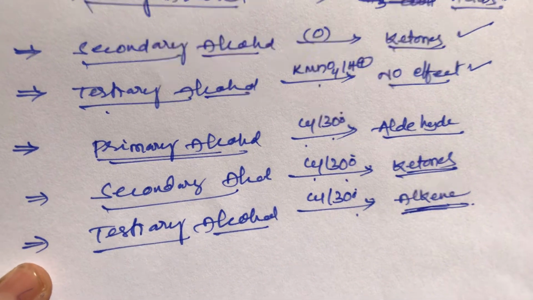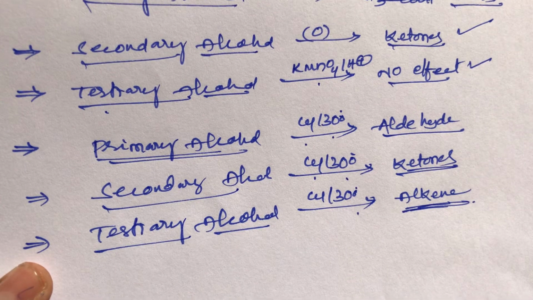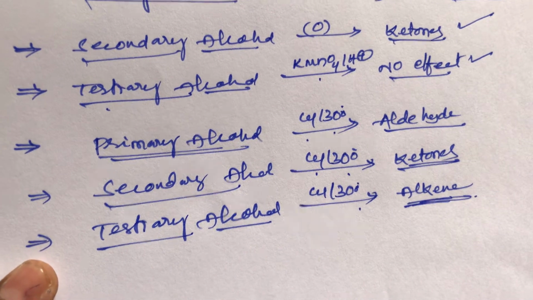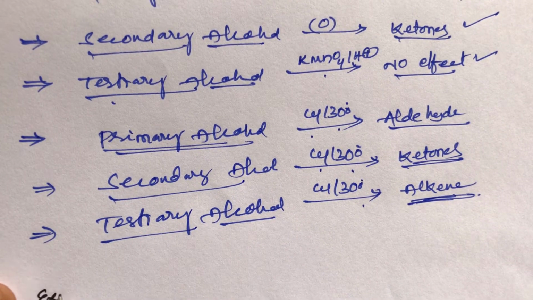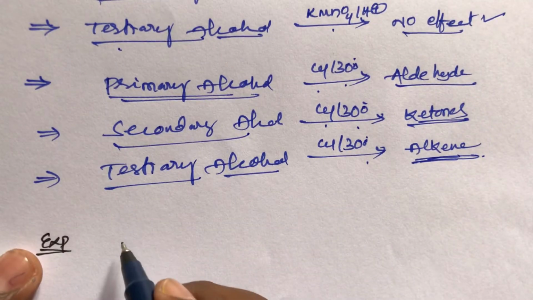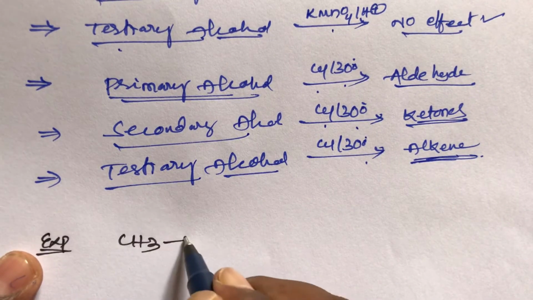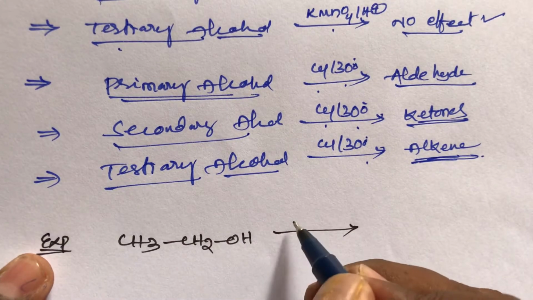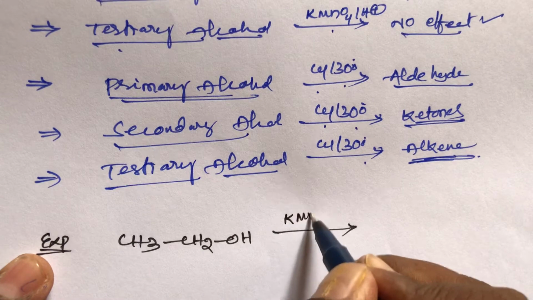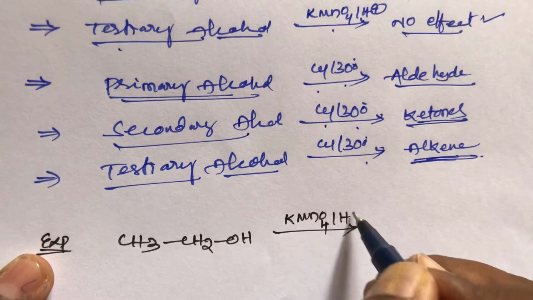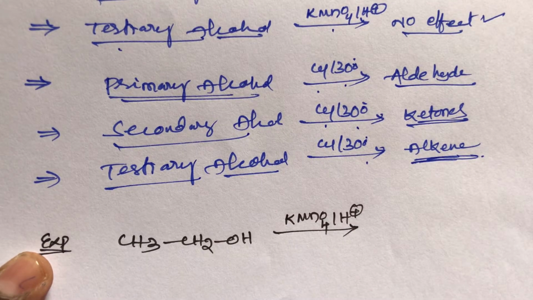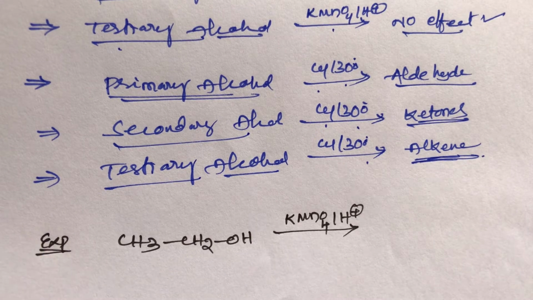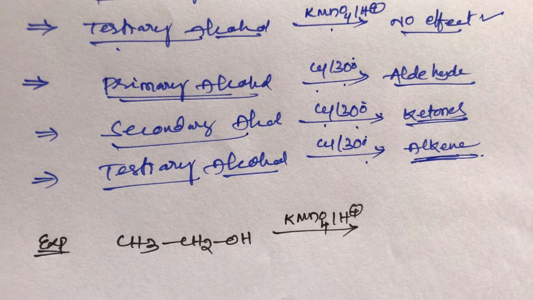I will give examples one by one, student. First, the example for primary alcohol, that is ethyl alcohol, CH3CH2OH. Ethyl alcohol on oxidation with K2Cr2O7 or KMnO4 and H plus. We can take any one, student, KMnO4 or K2Cr2O7. Both reagents behave the same, that is, the same product will be produced.